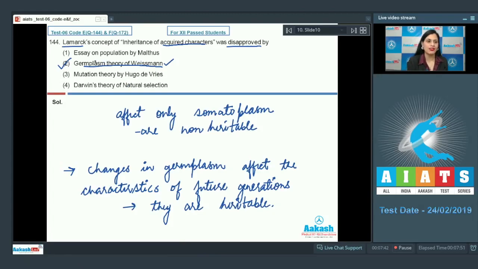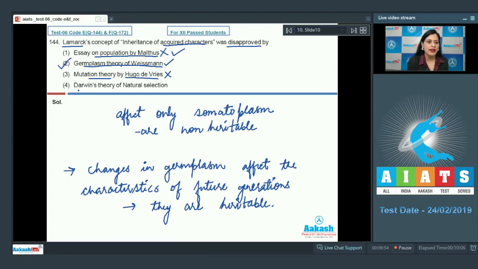The very first option given is essay on population by Malthus, which is incorrect because this concept is considered as a principal point in Darwin's theory of natural selection. The next option given is mutation theory by Hugo de Vries, and this is an incorrect option. According to Hugo de Vries or mutation theory, a single large mutation is known as saltation, and this theory doesn't disapprove the concept of Lamarck.